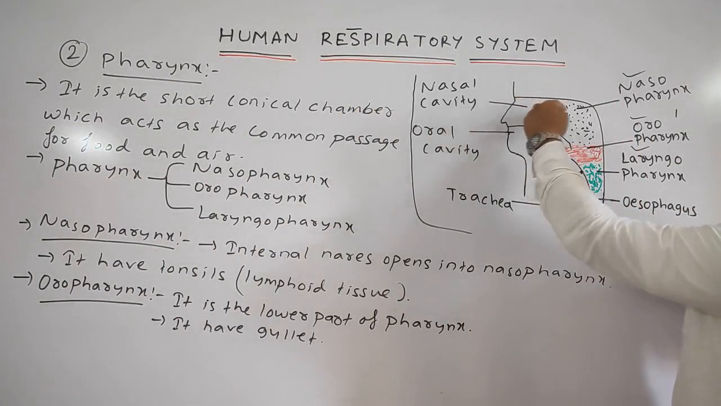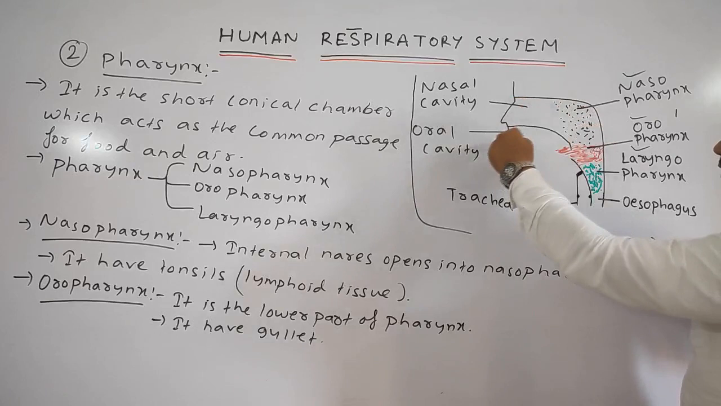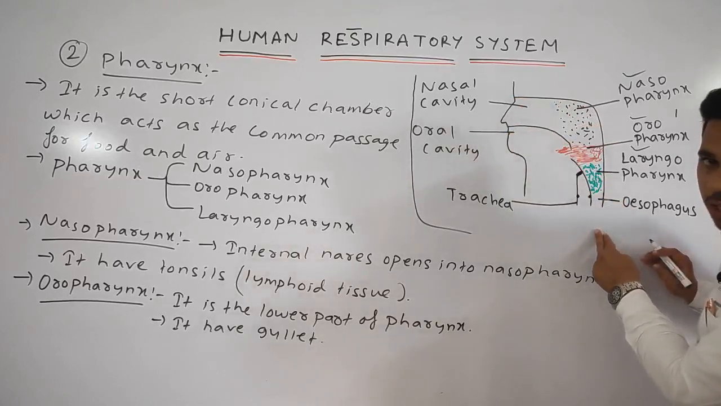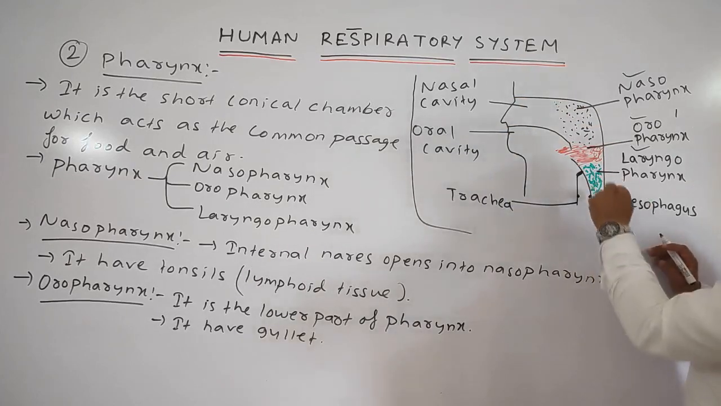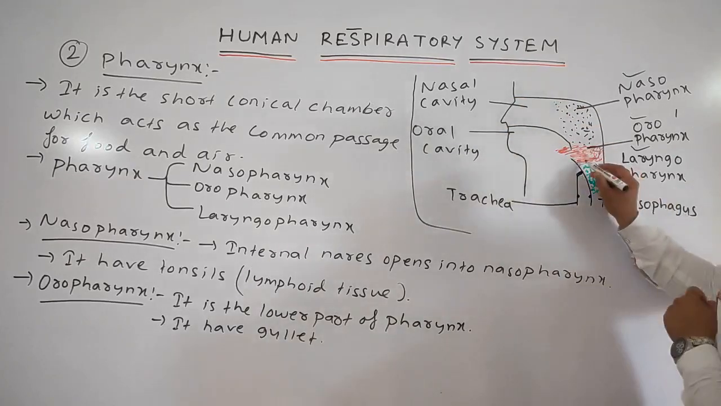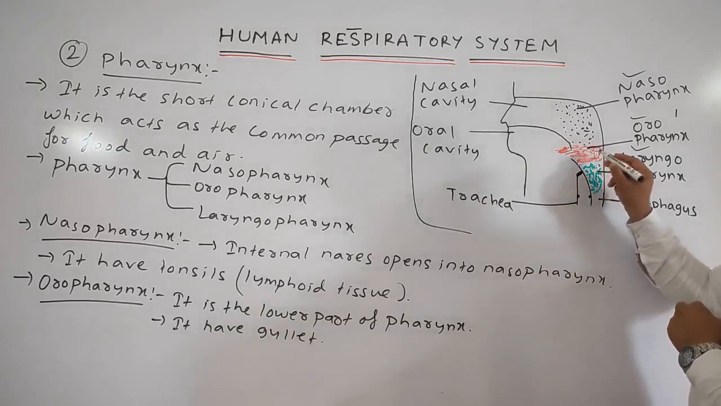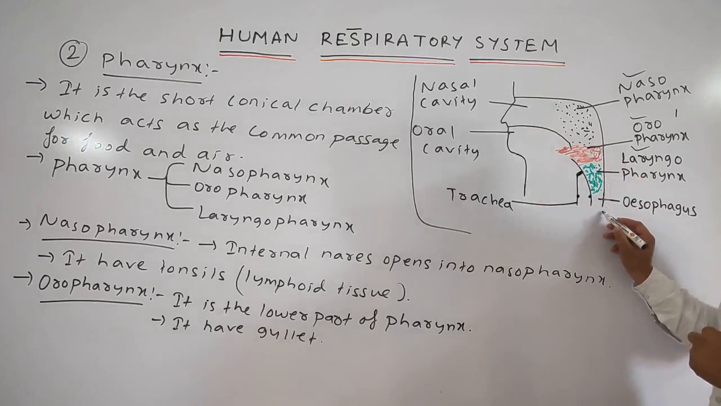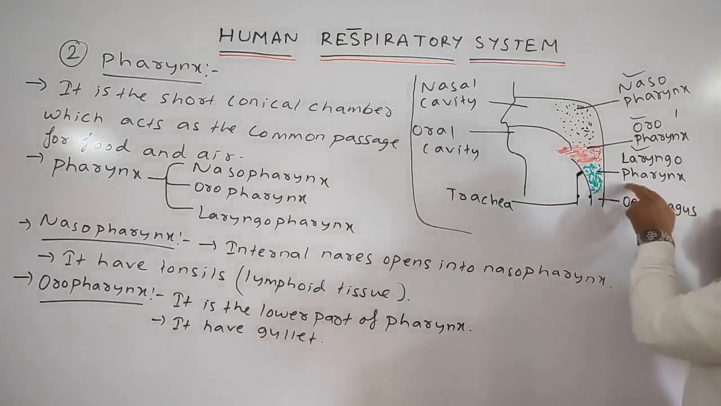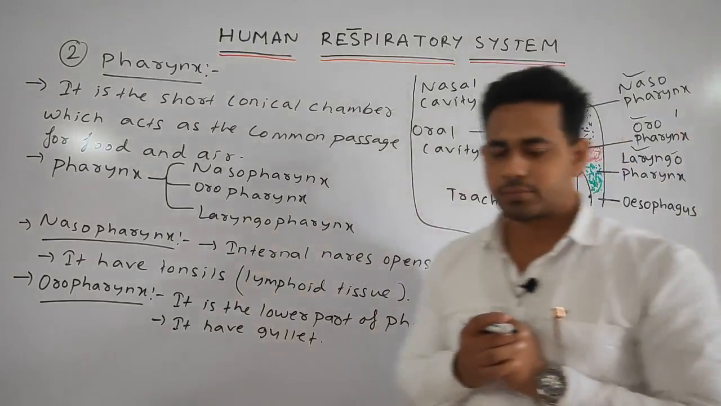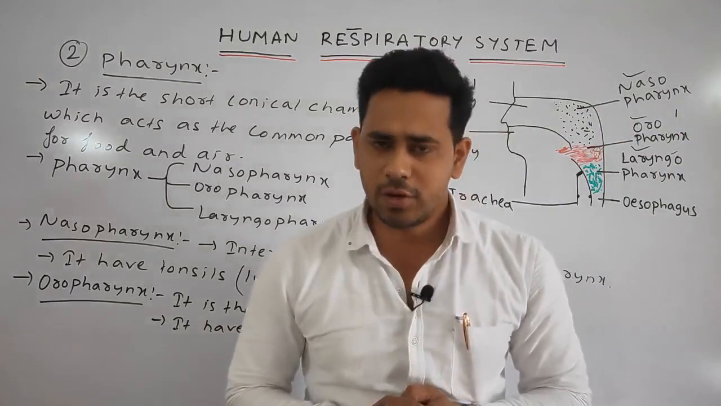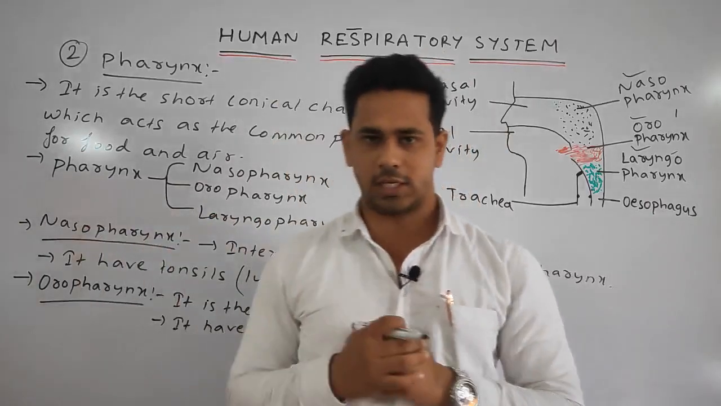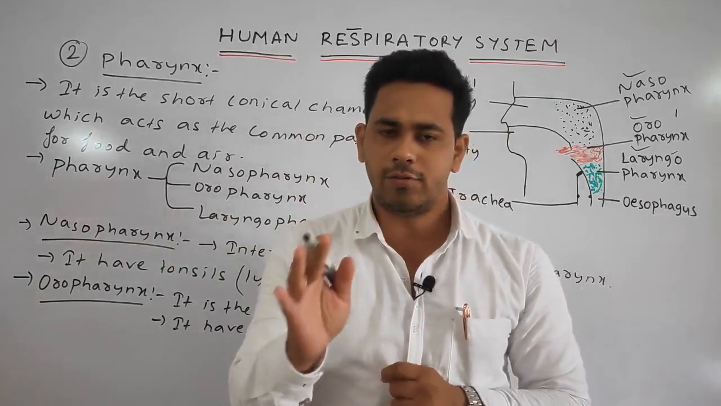See, the air also enters and the food also enters. The food which enters goes into the esophagus or the gullet. So we can say the oropharynx, which is the lower part of the pharynx region, leads to the esophagus or the gullet. Students, and last one is the laryngopharynx. As the name suggests, the laryngopharynx means the region of the pharynx which leads into the larynx region.